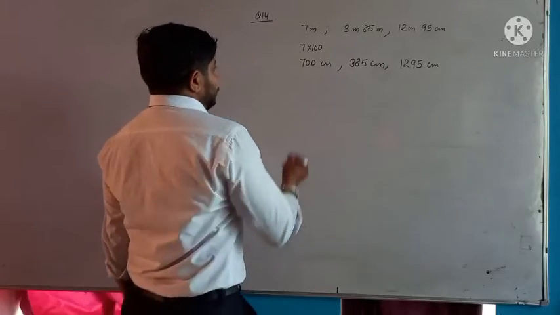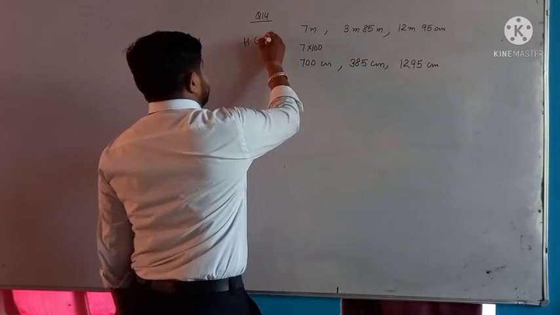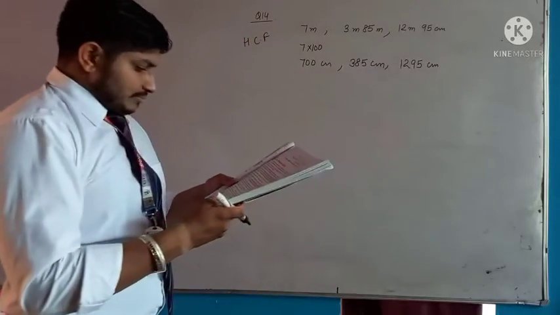After that we find the HCF, because we have to find the greatest possible length.